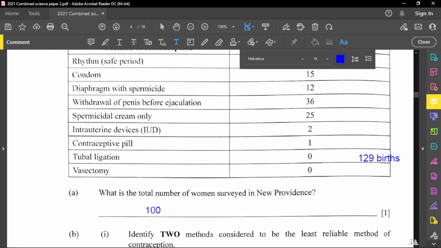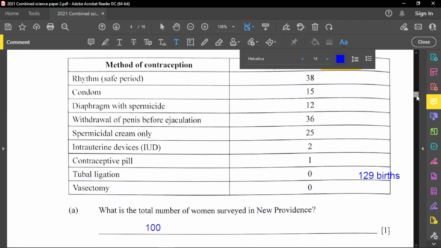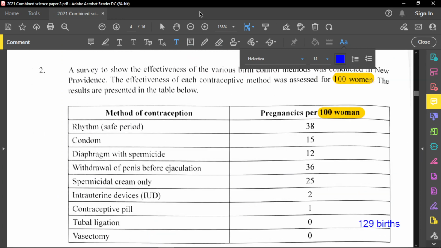All right, for part B, one is to identify two methods considered to be the least reliable methods of contraception. In terms of unreliability, you're looking for those that give the highest number of births. So let's go back into the chart and look for the births that are the highest. The highest numbers here are 38 and also 36.